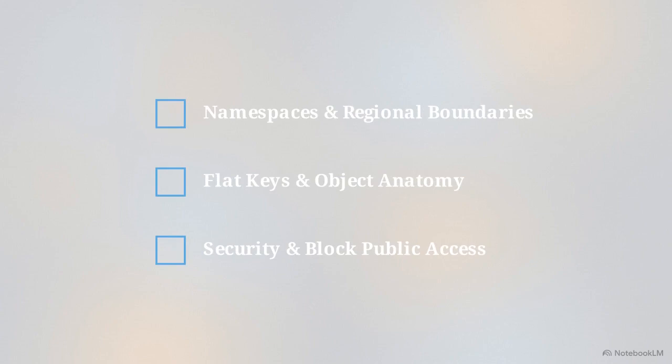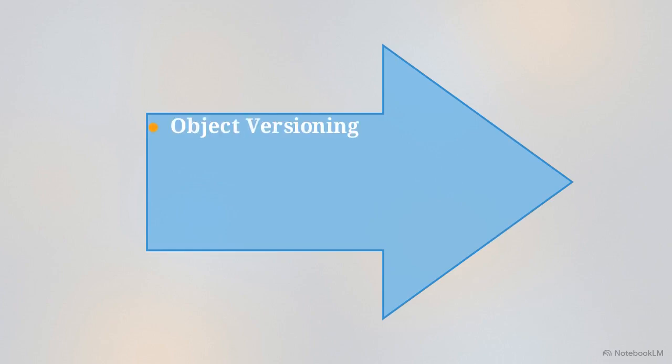We have analyzed S3's namespaces, flat keys, and security boundaries. In Part 2, we will apply these foundations to object versioning, delete markers, and replication dynamics.